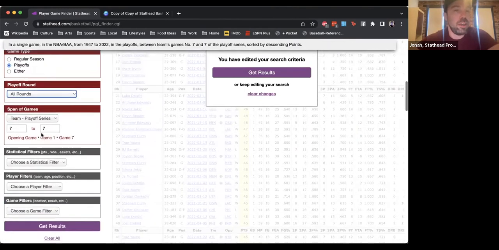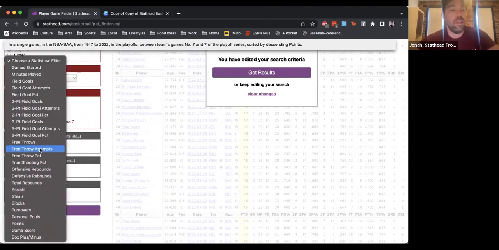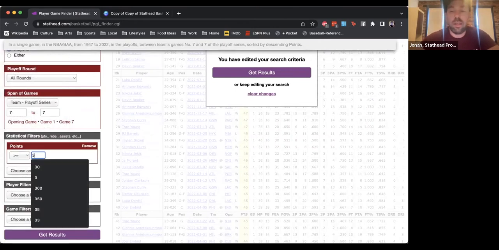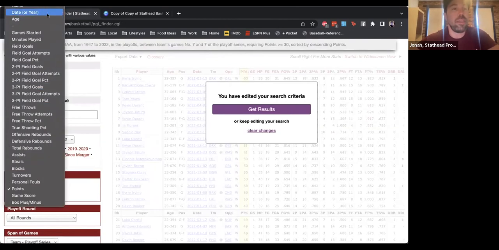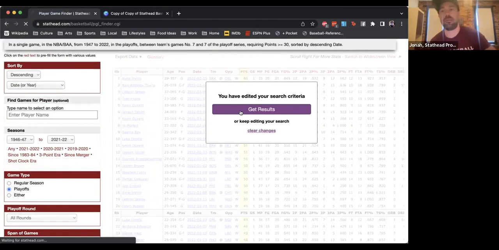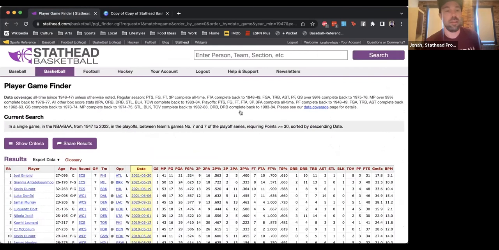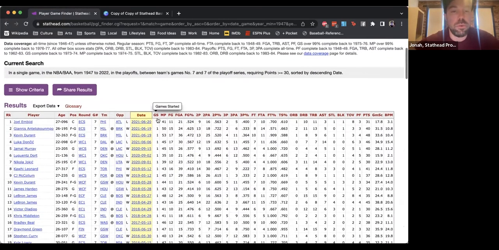So if you want to see who had the most, we'll start again with points. We can look at who had 30 points in any Game 7. And I'll sort it by date just so we get most recent to least recent. So there we go. These are all of the 30-point Game 7 scorers.